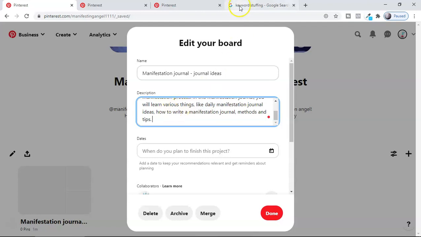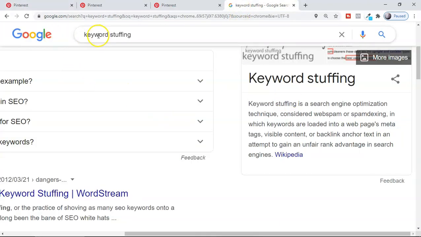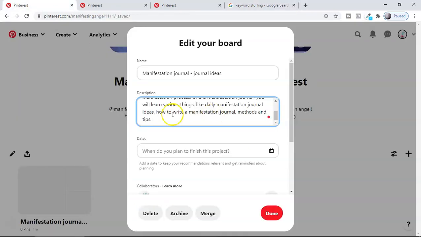And make sure, guys, you're not doing something called keyword stuffing. Unknowingly, you may do keyword stuffing. It's a search engine optimization technique considered web spam or spamdexing, in which keywords are loaded into a web page's meta tags. If you put a lot of other keywords thinking that you're going to rank on those keywords, Pinterest will consider that as spam. So do not do this.